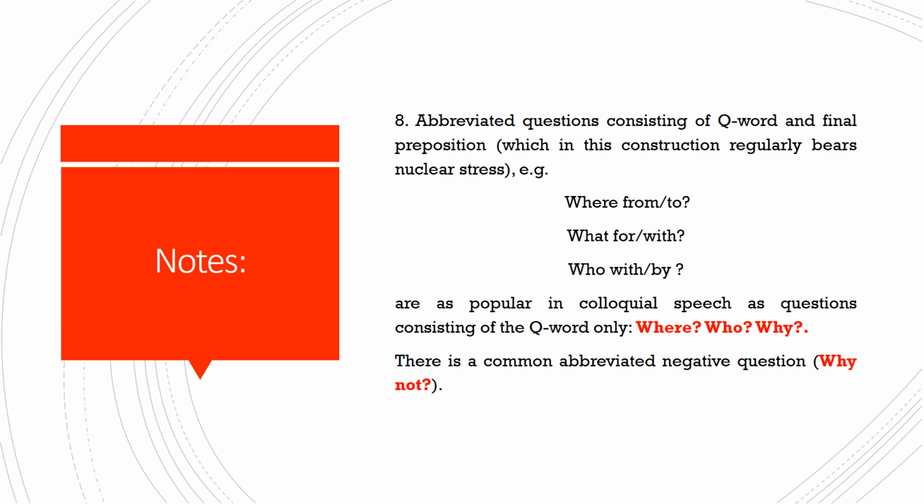They are not saying the complete form of the WH question, but they are still understood because we depend on the context in understanding what the speaker wants to say. Also, there is a common abbreviated negative question. Most of the time we say, why not? This is a negative abbreviated WH question that is so commonly used in conversation or in informal speech.